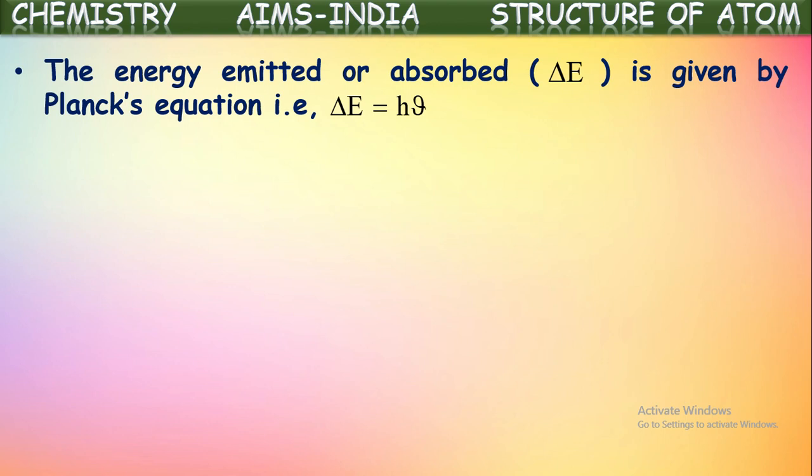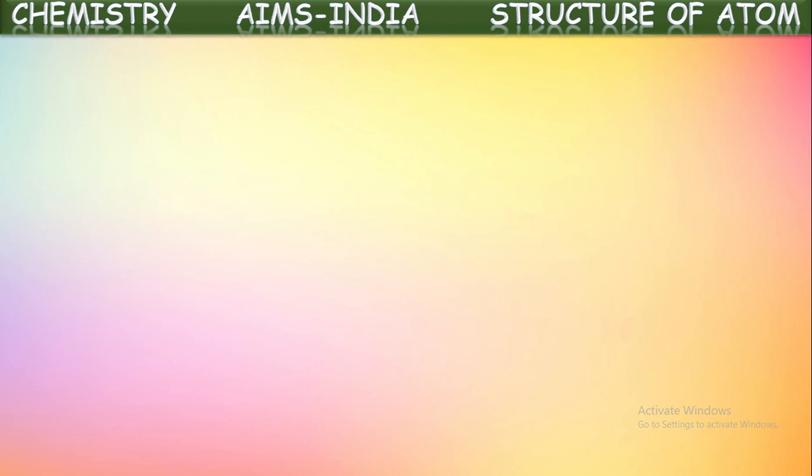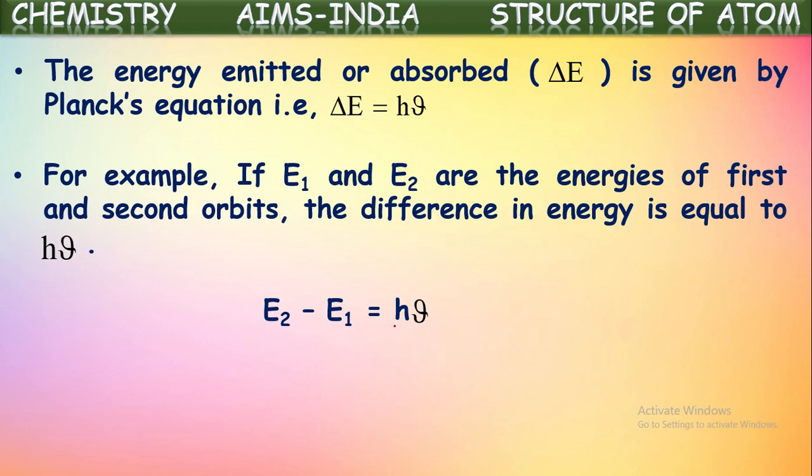Electrons are jumping from higher orbit to lower orbit and they're emitting energy. That emitted energy is equal to the difference between the energies associated with those two orbits, that is given as h nu. For example, if E1 and E2 are the energies of the first and second orbits, the difference in energy is equal to h nu. That is, E2 minus E1 is equal to h nu, where this h represents a constant